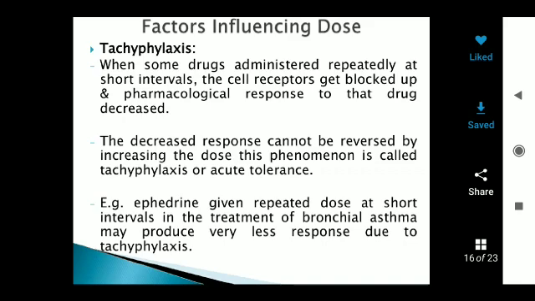Example: in the treatment of bronchial asthma, ephedrine can be given in repeated doses at short intervals. With repeated use of the drug in our body, receptors can be blocked and the response decreases. This is called tachyphylaxis. With the use of other types of drugs, tachyphylaxis can also occur.